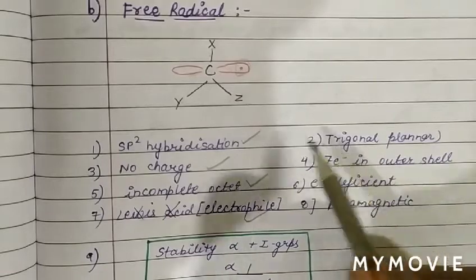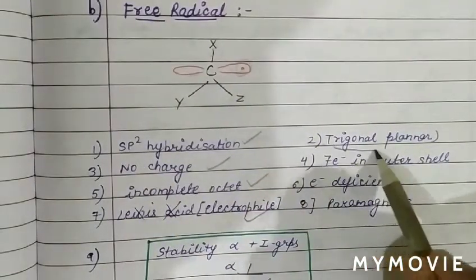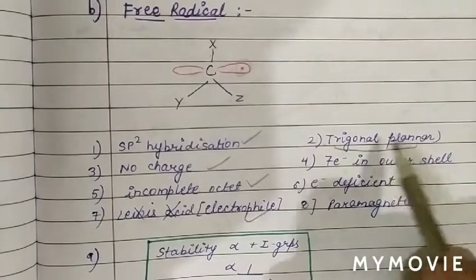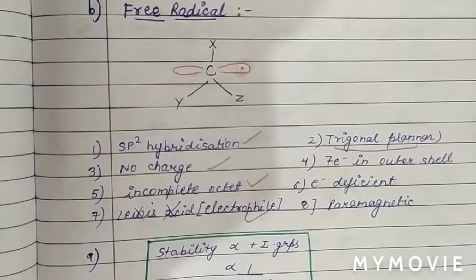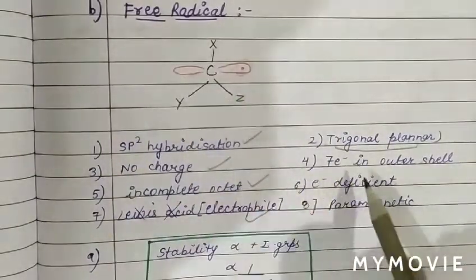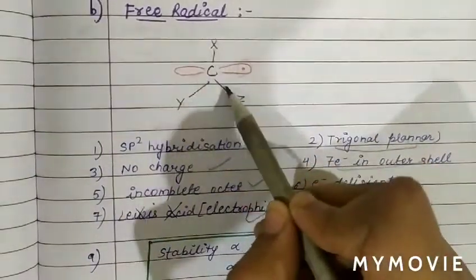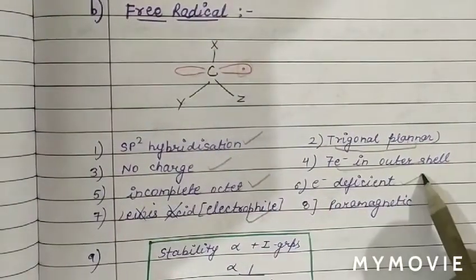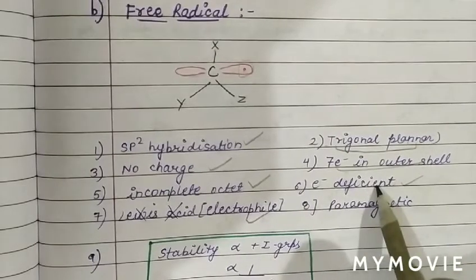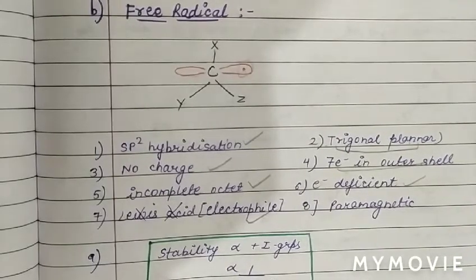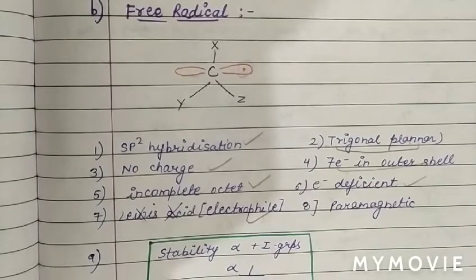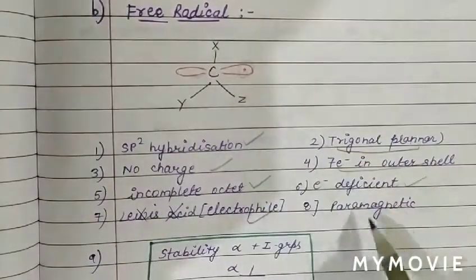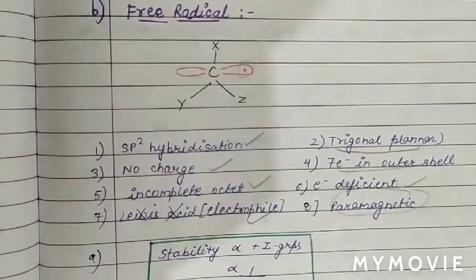So basically we say this is also trigonal planar as in the case of carbocation. But in carbocation there are only 6 electrons in the outer shell, but here 1, 2, 3, 4, 5, 6 and 7, so 7 electrons in the outer shell, but less than 8, therefore it is also electron deficient. But carbocation is diamagnetic in nature because all electrons are paired, but in case of free radical there is one extra electron. So due to this unpaired electron, we call free radical paramagnetic in nature.